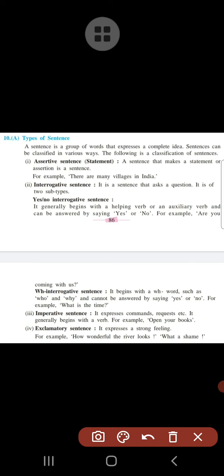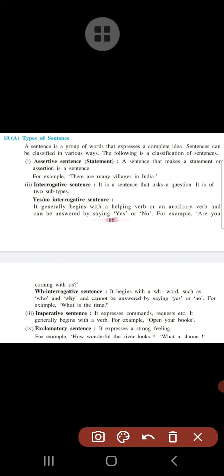In today's session, we will discuss some of the grammatical part, right? In this grammatical part, we will try to understand the types of sentences. Now, before starting, what is meant by the types of sentences? You must know what is meant by a sentence.